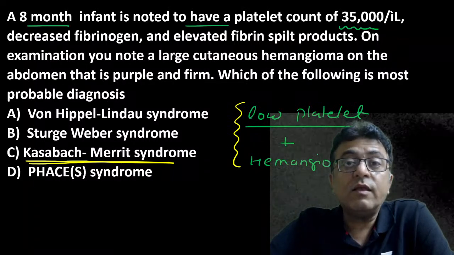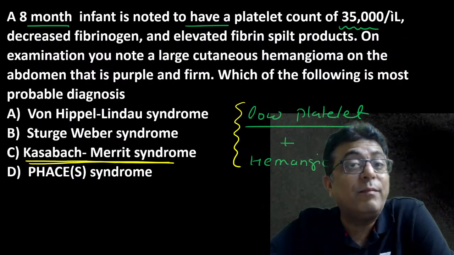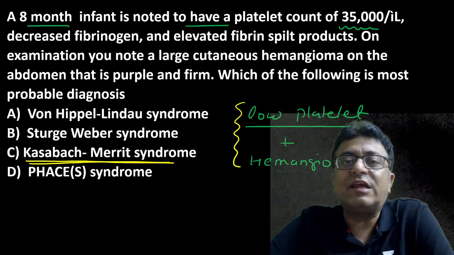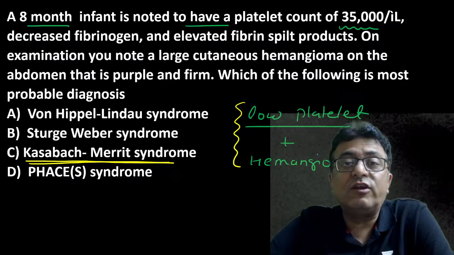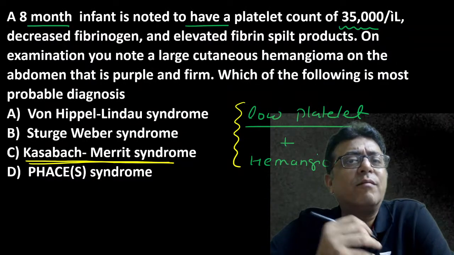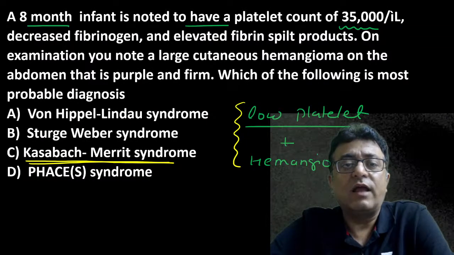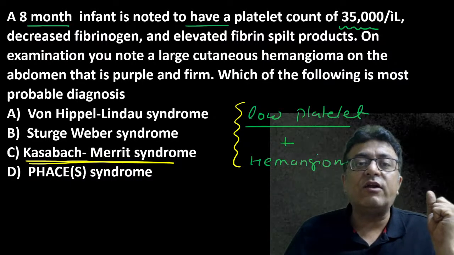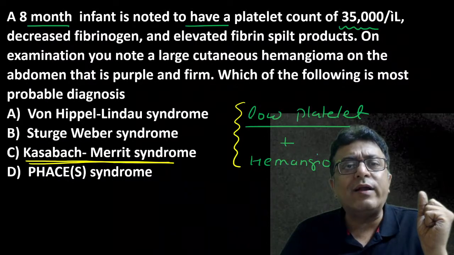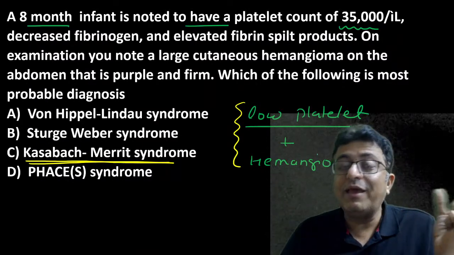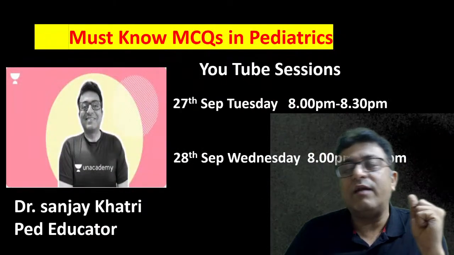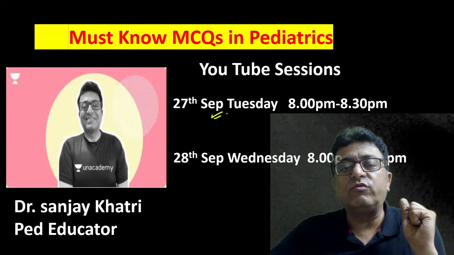Then causes of spherocytes in PBF, causes of first day jaundice, approach to coagulation disorder, afibrinogenemia, urea clot lysis test. You agree, na? These are must-know questions for pediatrics, and we are not reading them day to day. So yeah, something else, something good. This 20-25 minutes of attention may give you one question or one concept in the exam. So I tried my level best in these two sessions.